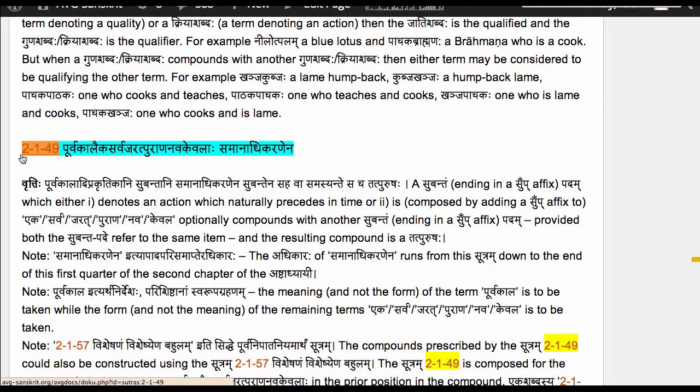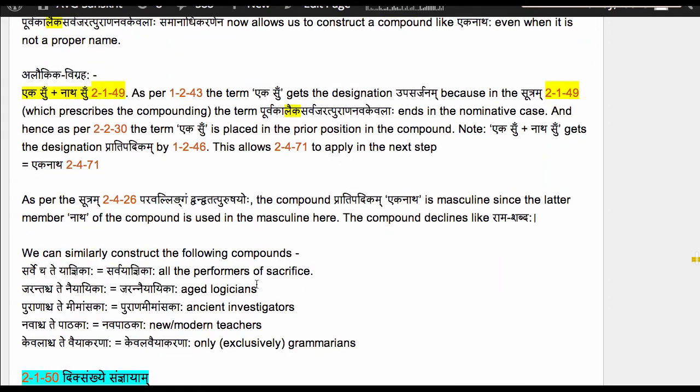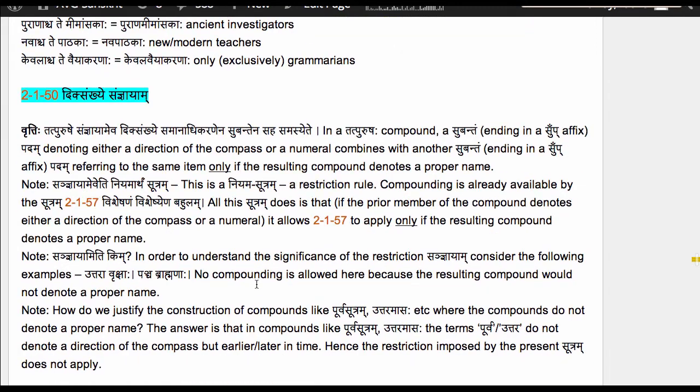We just studied the Sutram 2149, Purvakalaika sarva jarat Purana Nava Kevalaha Samanadhikaranena. Let us now take the next sutram in the Ashtadhyayi order, which is 2150, Dik Sankhye Sanyayam. We already referred to this sutram when we studied the Sutram 2149.